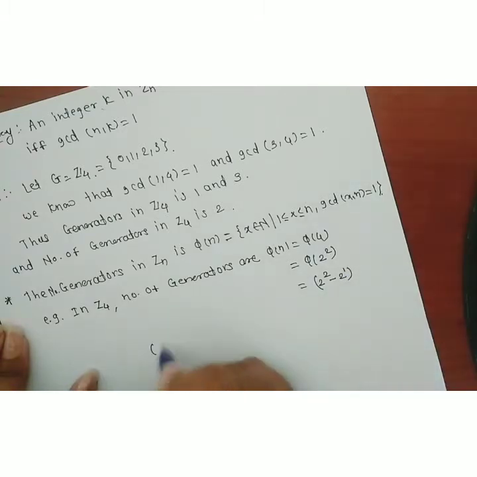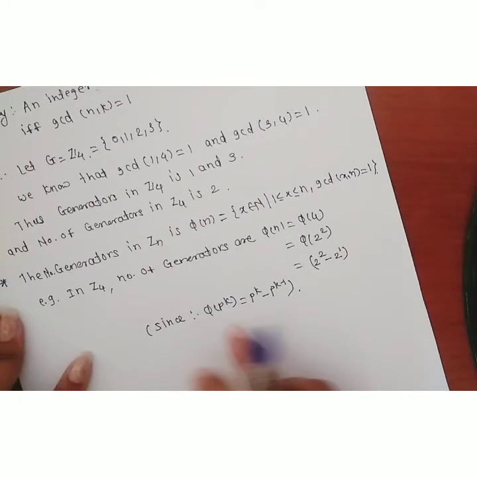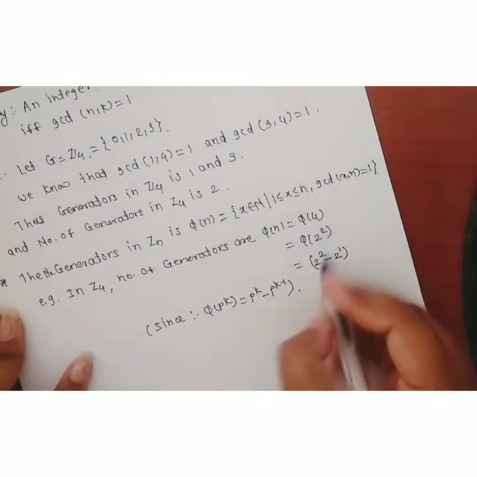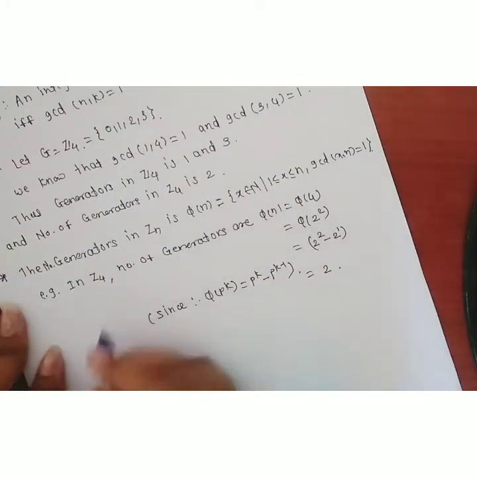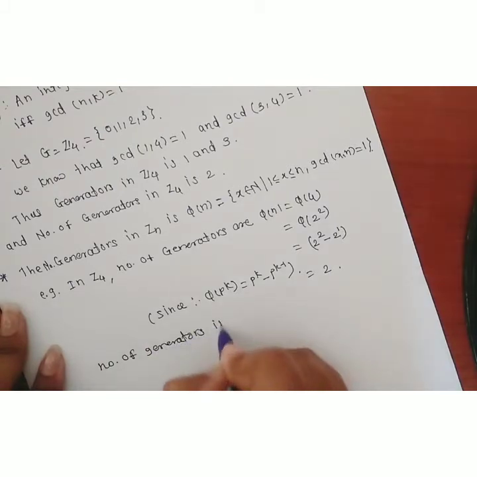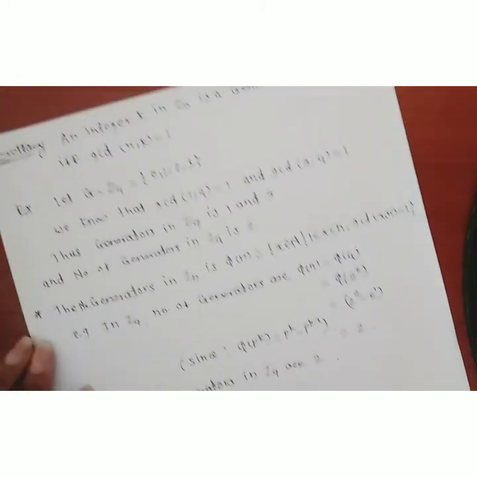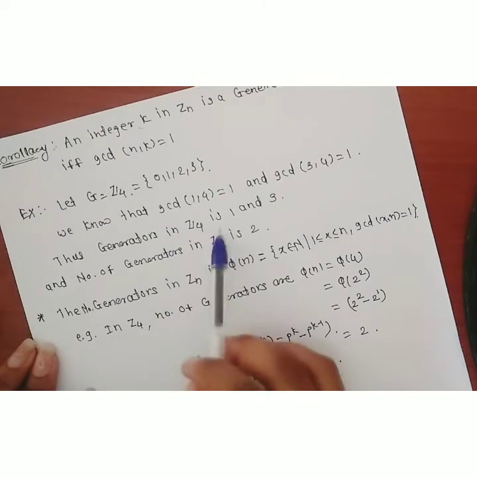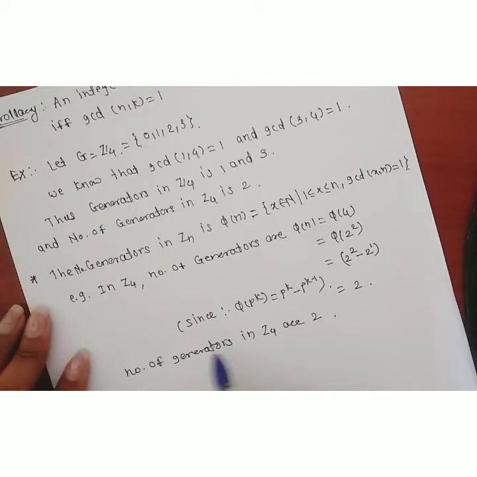As we know, phi of p to the power k is p raised to k minus p raised to k minus 1. By using this fact, 2 squared minus 2 is nothing but 2. Therefore, the number of generators in Z4 is 2. Above we already found the generators, and they are 2 in number. By using this formula also we find the number of generators in Z4 is equal to 2.